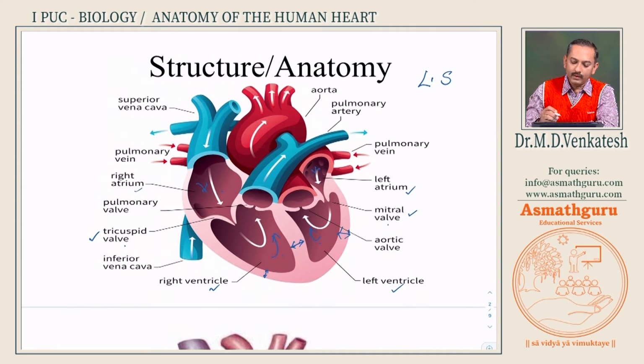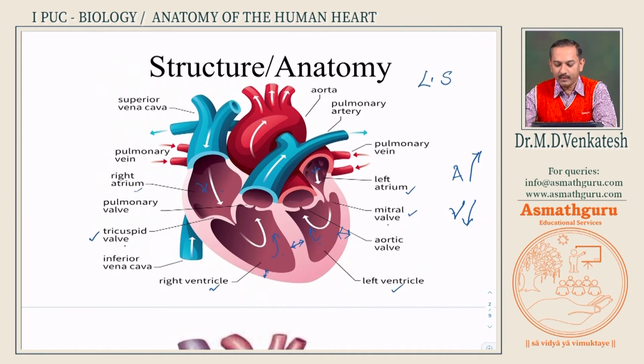Now, let us look into the vessels which carry the blood away from the heart and which carry the blood towards the heart. Please note, by convention, artery is away from the heart, veins towards the heart. Artery carries the blood away from the heart, so that artery is what is carrying out, arrow marks point it out, and veins bring in the blood.